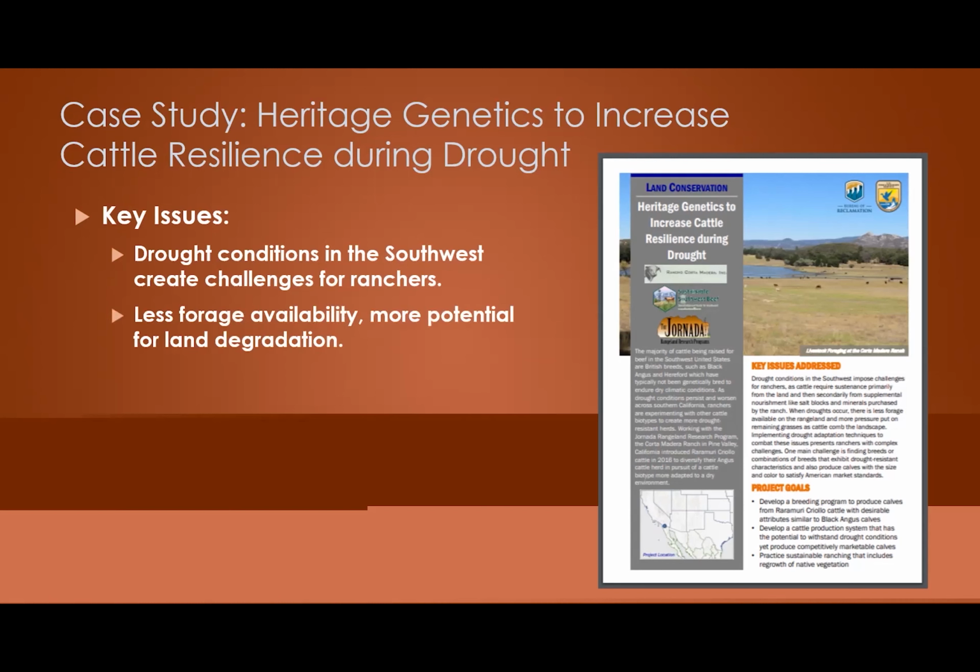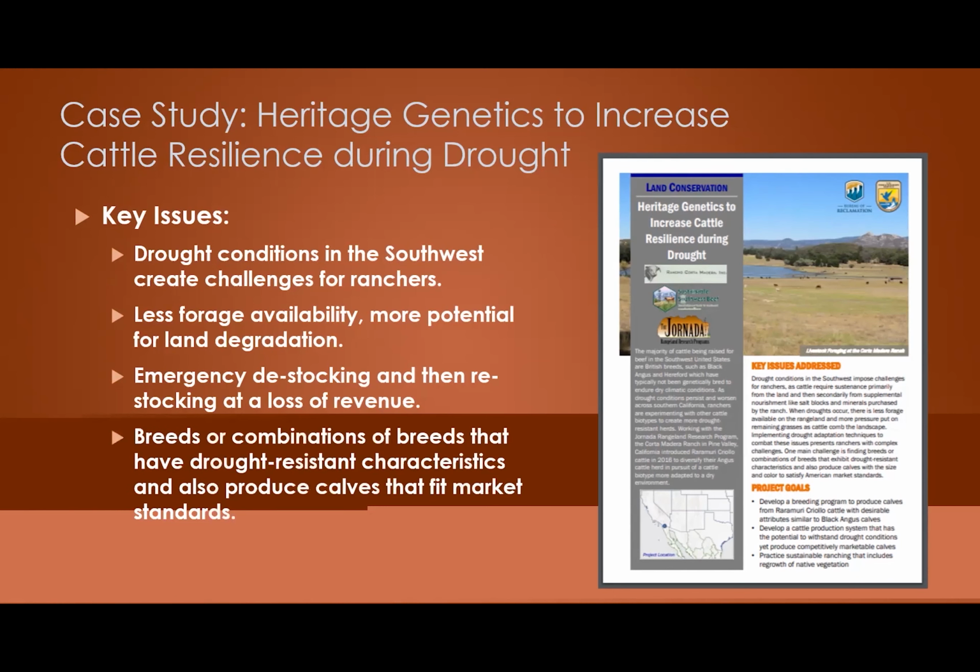Less forage availability means more potential for land degradation. Emergency destocking and then restocking later on creates a loss of revenue in many cases. And so this producer was looking for breeds or a combination of breeds that have drought-resistant characteristics, but that would also still produce calves that fit market standards and that this producer could actually sell and make money off of.